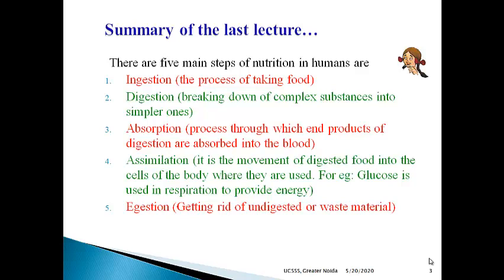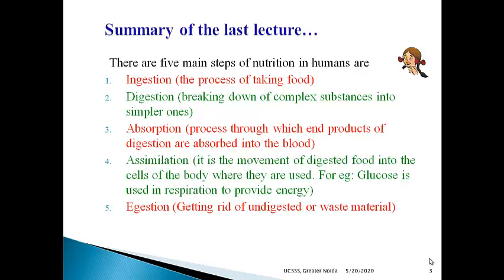What are complex substances? All the components of food are complex substances and they are broken down into simpler ones. Next is absorption. After the process of digestion, the digested food is absorbed into the blood with the help of villi. Next is assimilation. After absorption, the next step is assimilation.